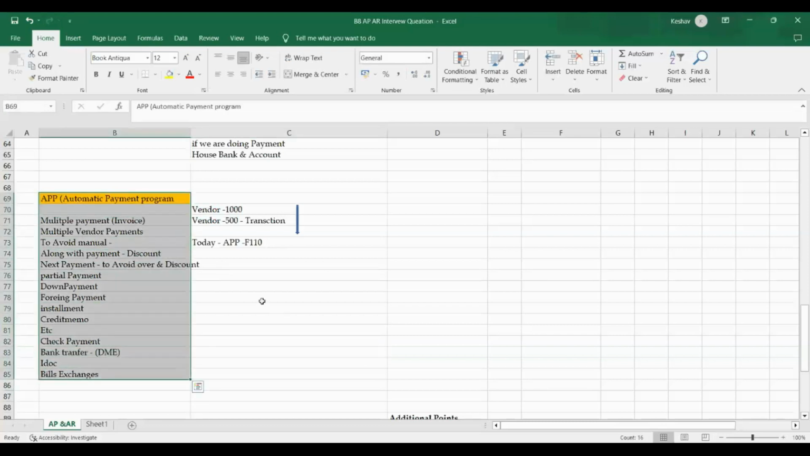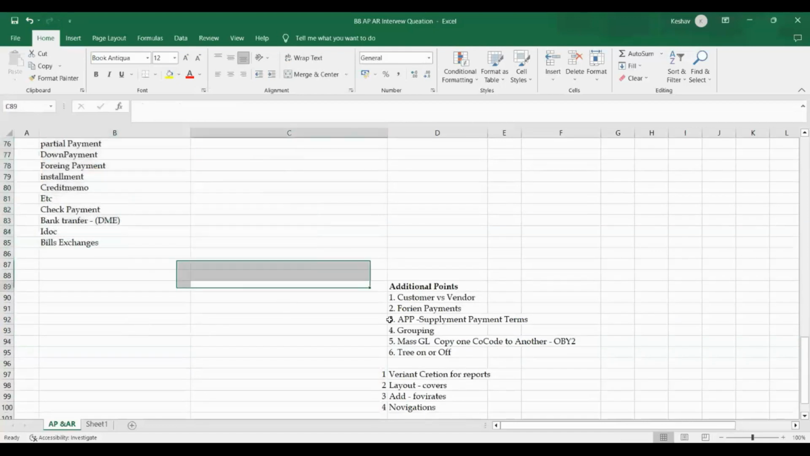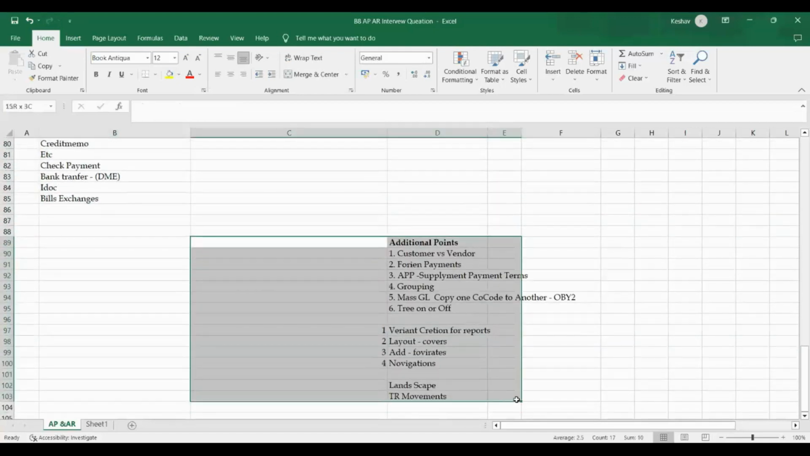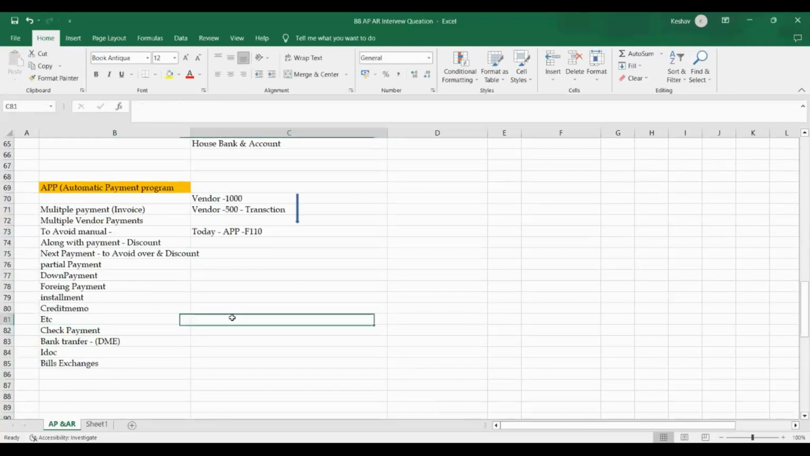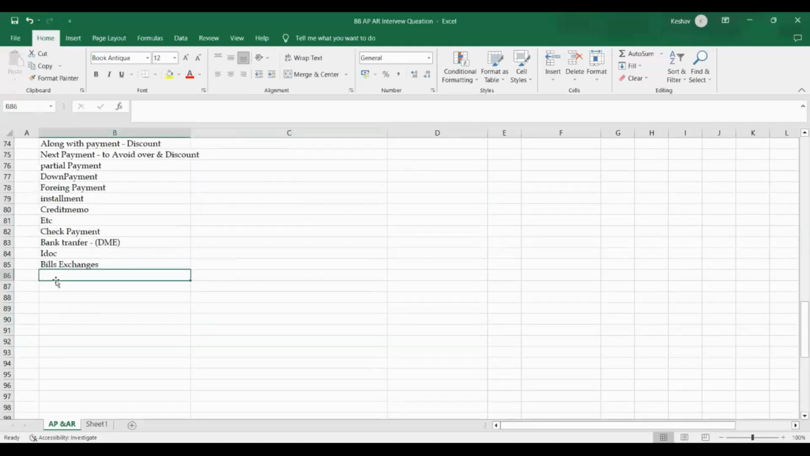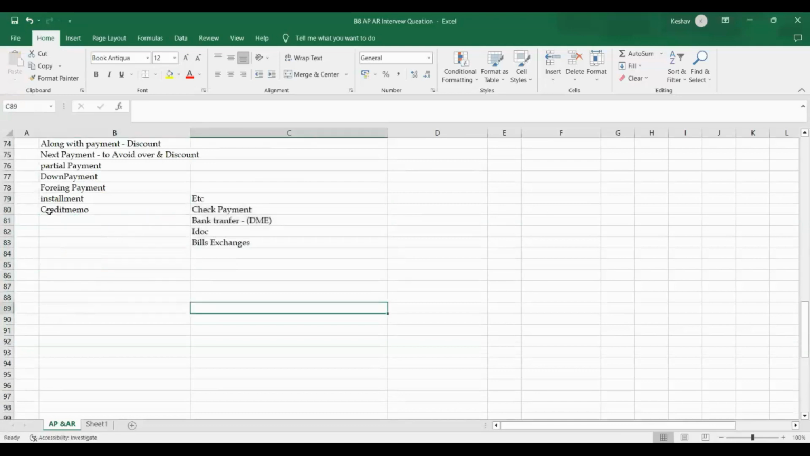So coming to our interview point of view, what is all the stuff we need to cover? Sir, can I add one more point? Yes, please. Can we do the process on selected invoices through APP using the payment block? Why not? Yes, definitely. There are many conditions, blocking conditions. These are all methods to make a payment, and there are many conditions.